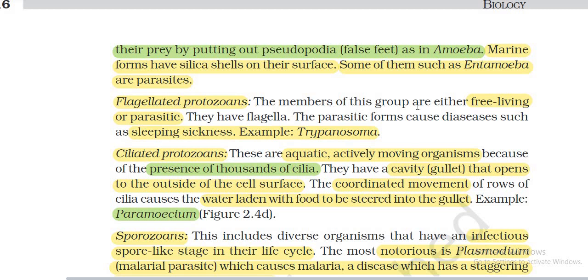Flagellated protozoans are members of this group and are either free-living or parasitic. The parasitic forms cause diseases such as sleeping sickness, for example Trypanosoma. Ciliated protozoans are aquatic, actively moving organisms because of the presence of thousands of cilia. They have a cavity, the gullet, that opens outside the cell surface, and the coordinated movement of rows of cilia causes water laden with food to be directed into the gut. Example: